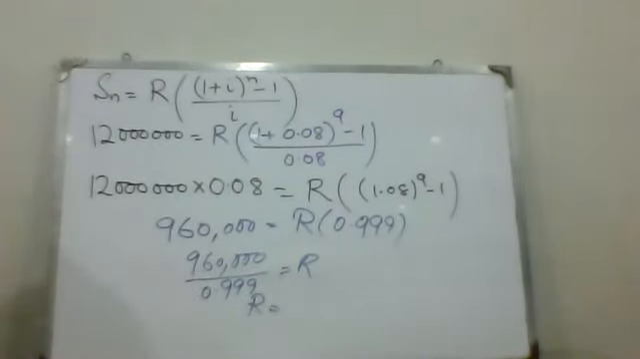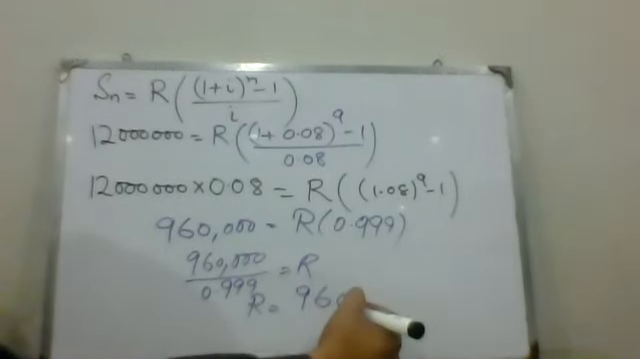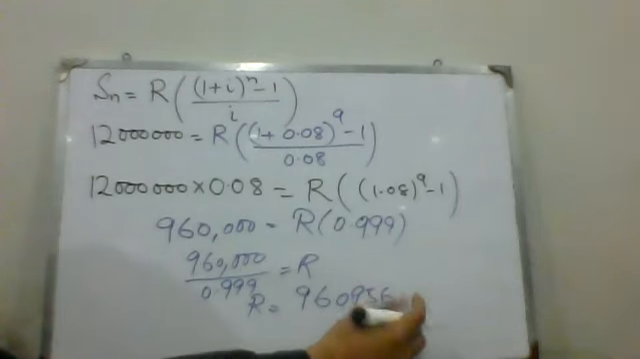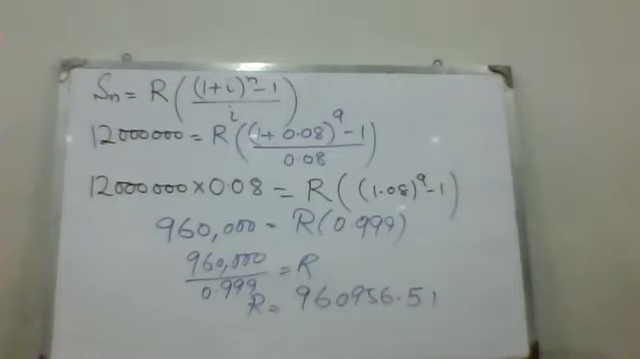Now 960,000 divided by 0.999. What can we get? 960,956.51. When you calculate it, you get the value that you have to pay as the annual annuity.